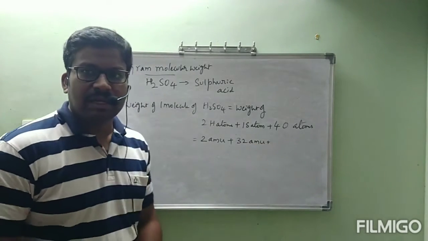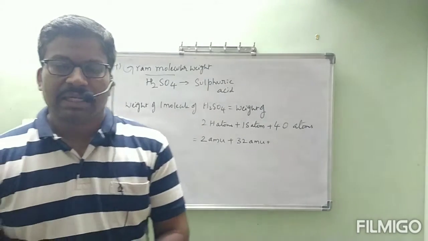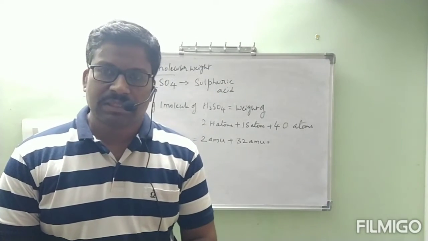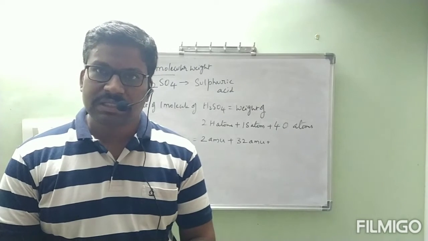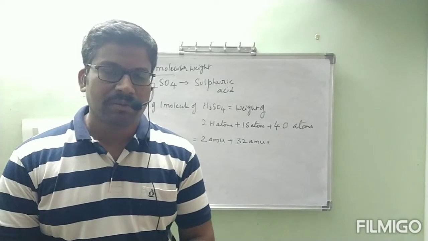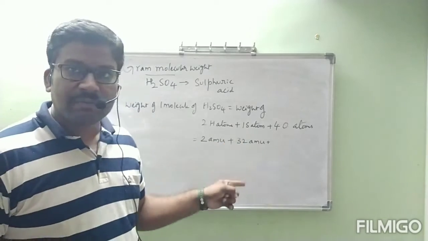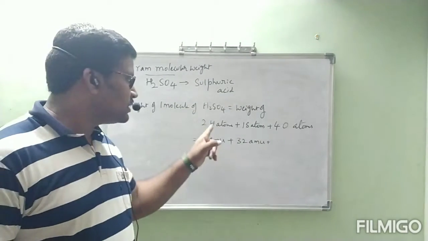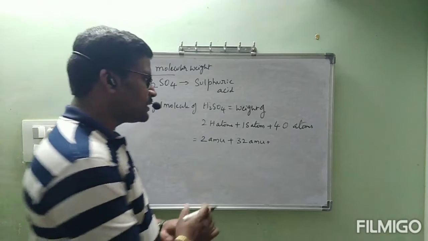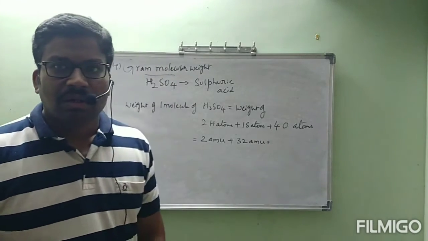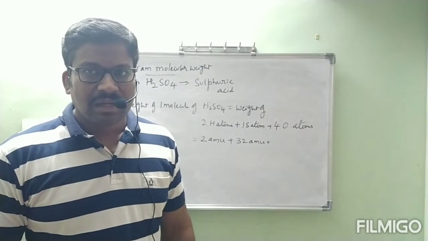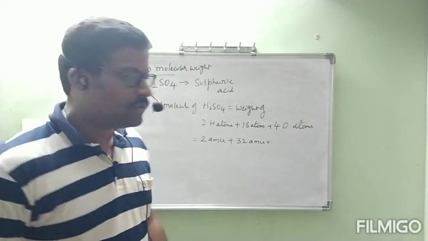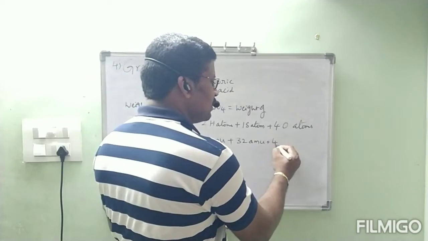Because sulfur contains 16 electrons, 16 protons and 16 neutrons. Electrons' mass is neglected. Then the remaining 16 protons and 16 neutrons total 32 AMU. For one sulfur atom I wrote 32 AMU. This is 2 H atoms, 2 AMU, plus 4 oxygen atoms. Each oxygen atom is 16 AMU. Is it right? Each oxygen atom is 16 AMU. Now, 4 oxygen atoms